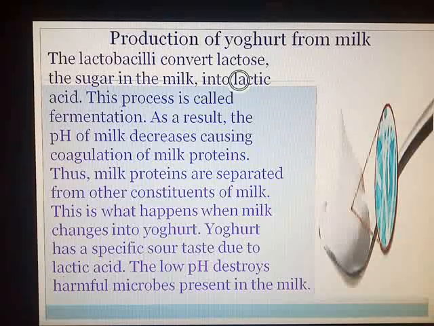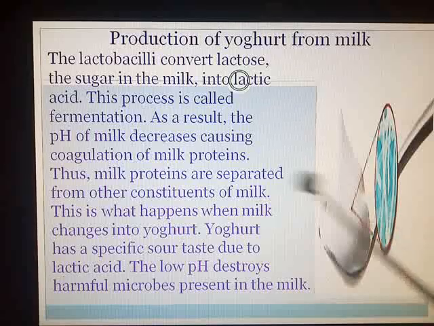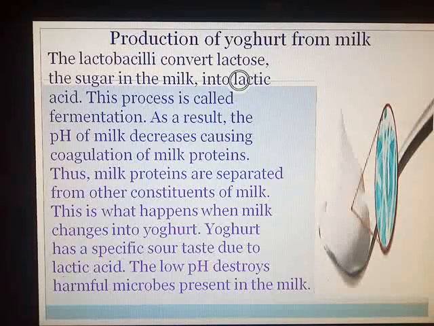What happens over here? The pH of the milk decreases, causing coagulation of milk proteins. What do you mean by the word coagulation? Many of you have seen your mother set curds from milk. Overnight, she takes some milk, and to that milk she adds a tablespoon of curd which is present in the house.